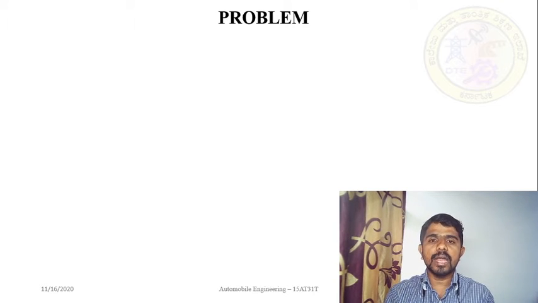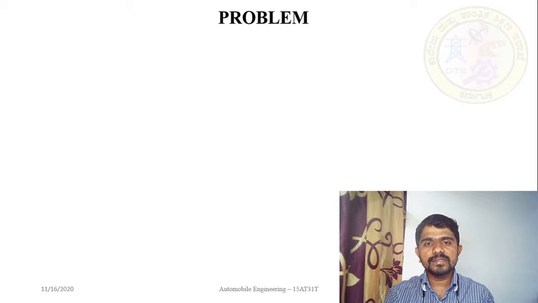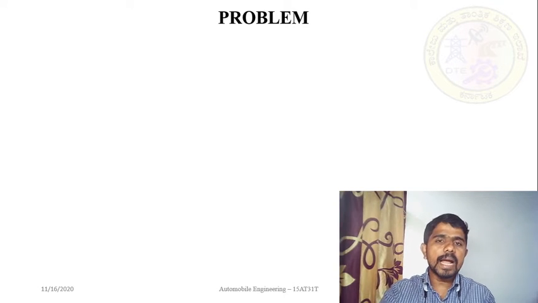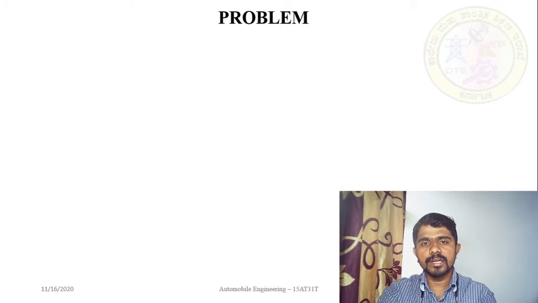I will count 10 to collect all these materials to solve the problem. 10, 9, 8, 7, 6, 5, 4, 3, 2, 1 and 0. Okay, welcome back. Hope you are all ready with the materials required to solve the problem.